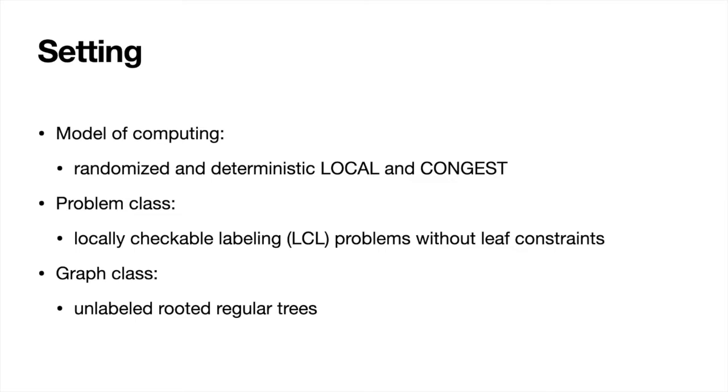These are problems whose solution can be locally checked. Examples of such problems are graph coloring, finding consistent orientation, or maximal matching. And finally, underlying graphs where we want to solve such problems are rooted regular trees where each node has either 0 or k children, where k is some integer. Moving on to results.